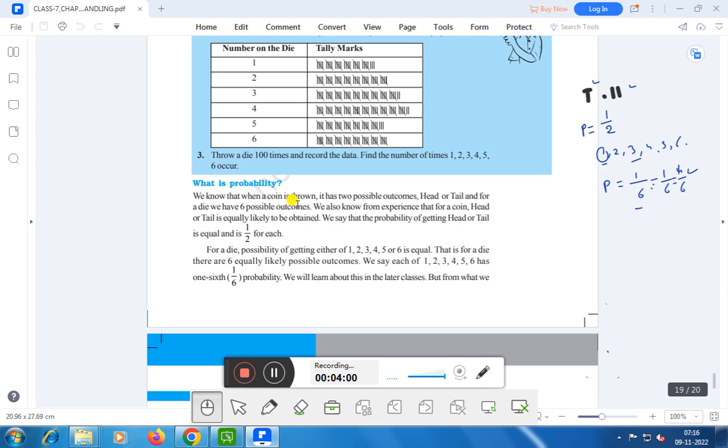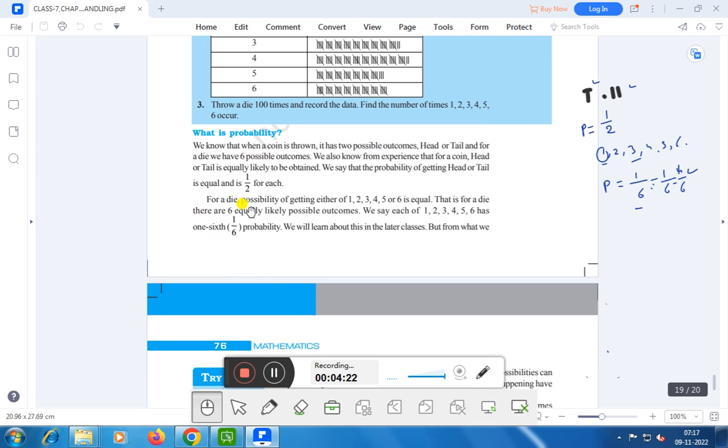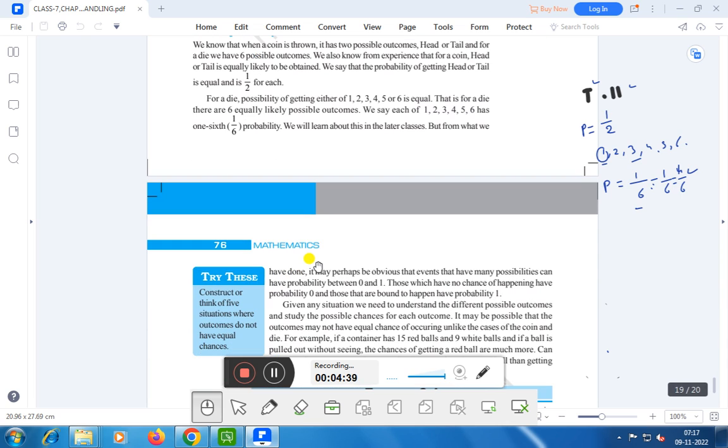We know that when a coin is thrown, it has two possible outcomes, head or tail. And for a die, we have 6 possible outcomes. We also know from experience that for a coin, head or tail is equally likely to be obtained. We say that the probability of getting head or tail is equal and is half for each. For a die, the possibility of getting any of 1, 2, 3, 4, 5 or 6 is equal. That is, for a die, there are 6 equally likely possible outcomes. We say each of 1, 2, 3, 4, 5, 6 has 1/6 probability. We learn about this in later classes.